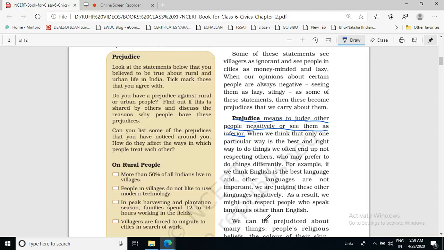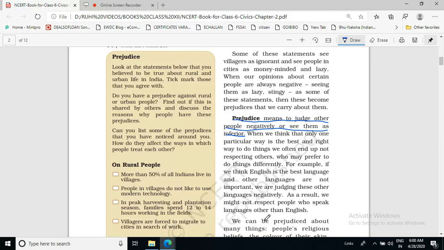Which is adopted by us. The way I do something, that is the only way to do that thing, and that is the best. There are many other ways to do that work also, but other methods are not best. Only the way which is adopted by me or by my group, that is the best.